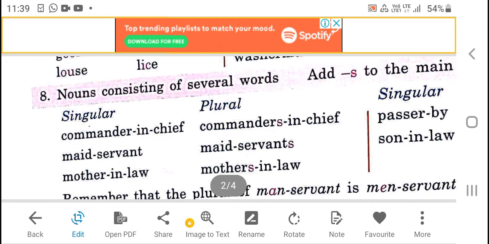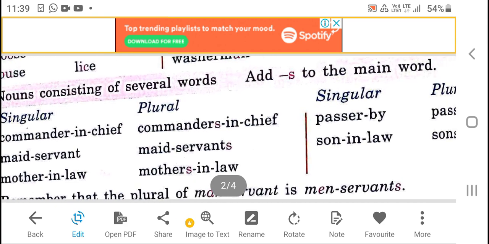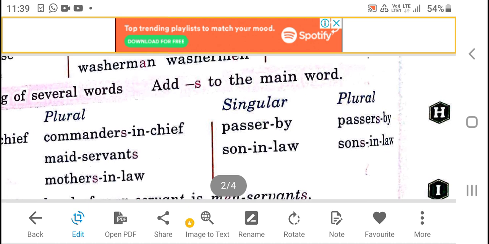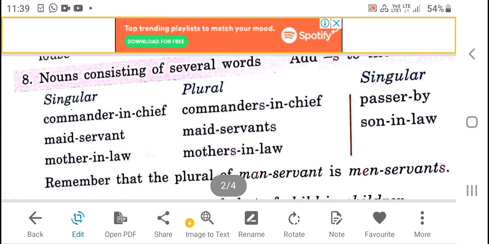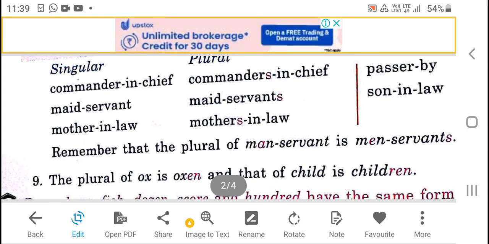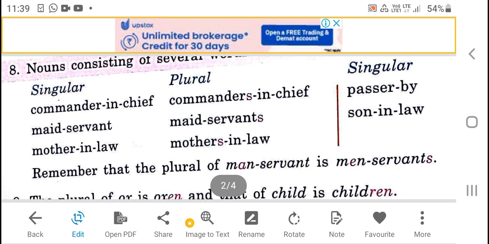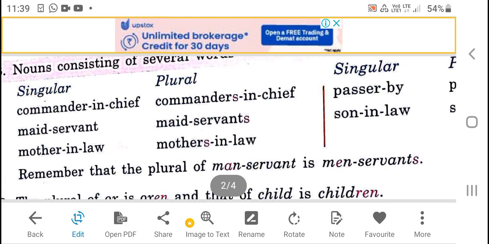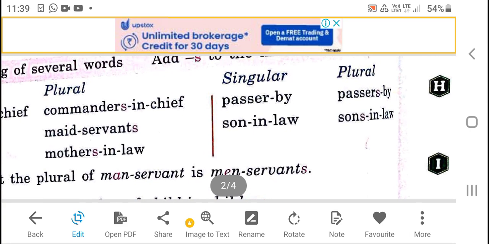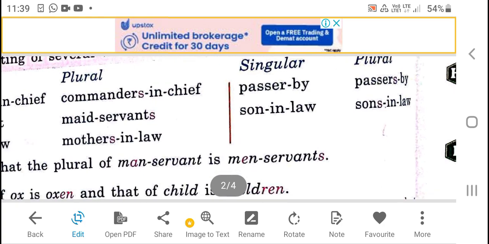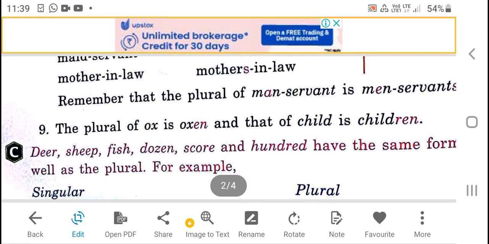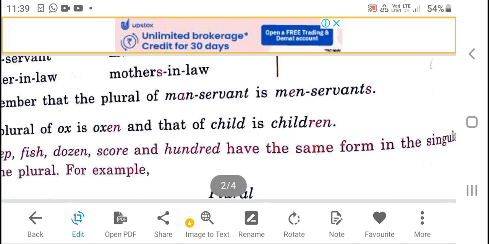Rule number 8. Nouns consisting of several words add S to the main word. Singular nouns: commander in chief, maid servant, mother-in-law. Change into commanders in chief. Maid servant, we will write maid servants. Mother-in-law, mothers-in-law. Passerby, passers-by. Son-in-law, sons-in-law. Remember that the plural of man servant is men servants.